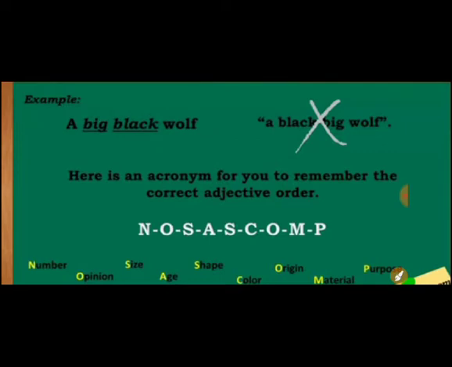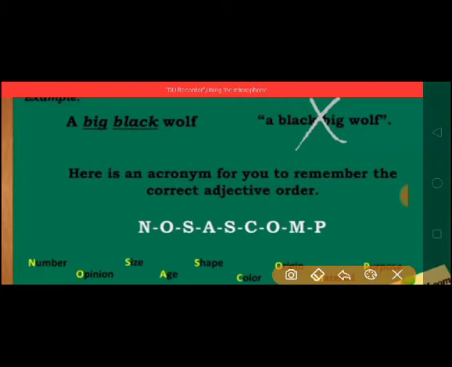N is number. O means opinion. S for size. A for age. S for shape. C for color. Now, O for origin. M for material. And P for purpose. Take a screenshot.